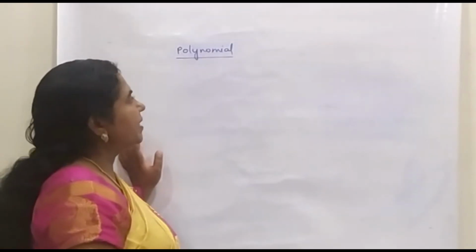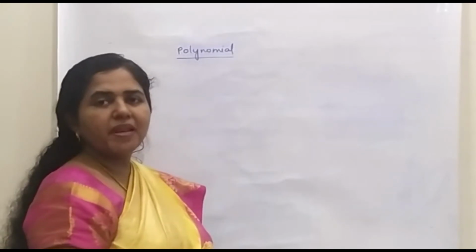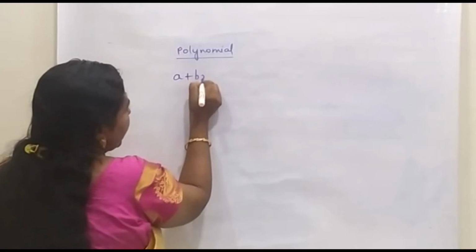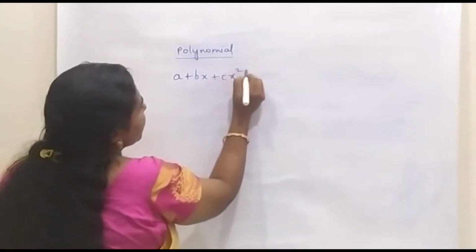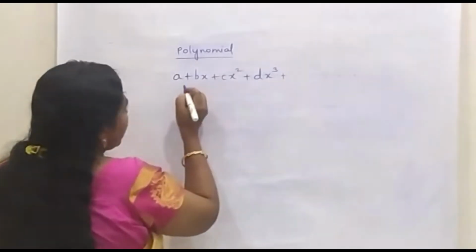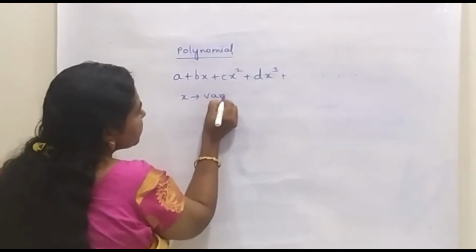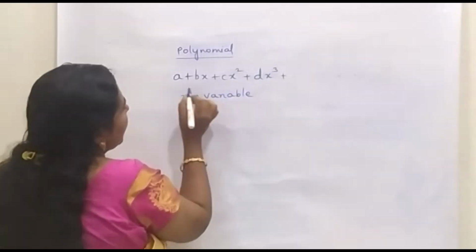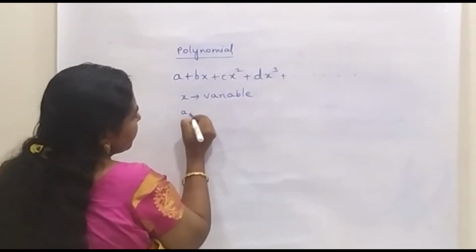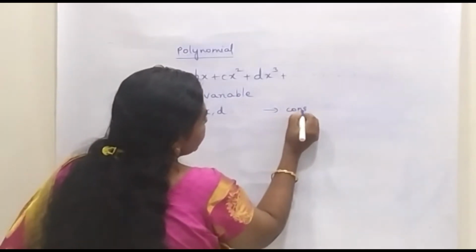Now, next we will see in detail about polynomials. A polynomial is an algebraic expression of the form a plus bx plus cx square plus dx cube, etc. Here this x is a variable, and this a, b, c, d, etc. are all constants.